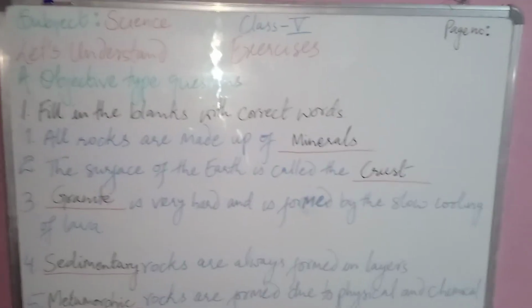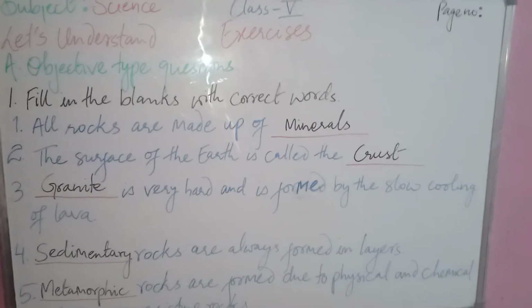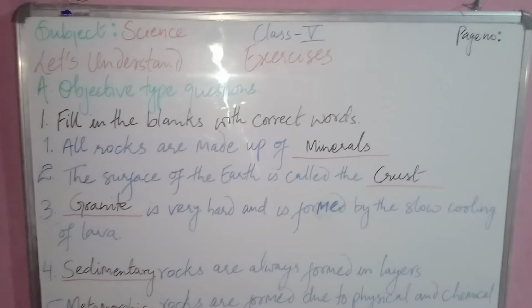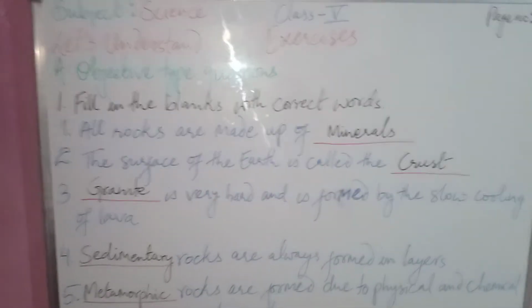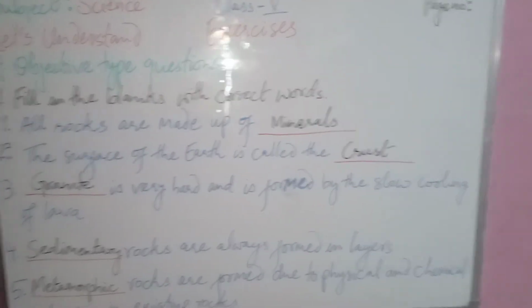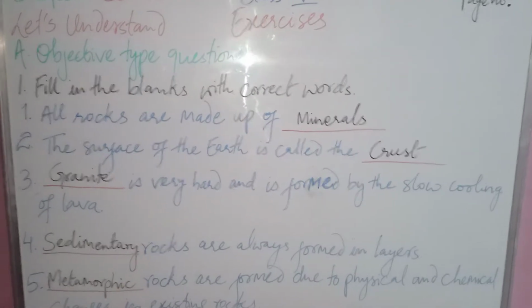Moving on. So let's begin with the exercises from page number 65. Some objective type questions. Fill in the blanks with the correct words. The first question says all the rocks are made up of dash. We have two options, minerals and ores. So the correct option is minerals.